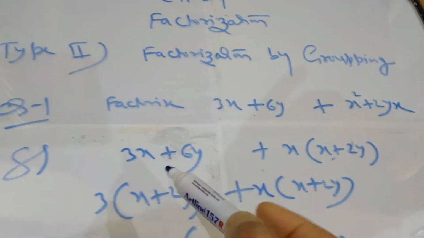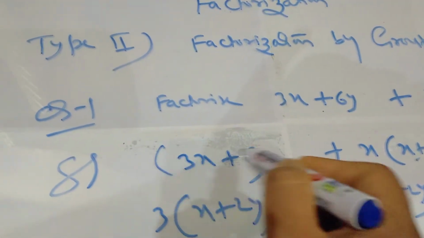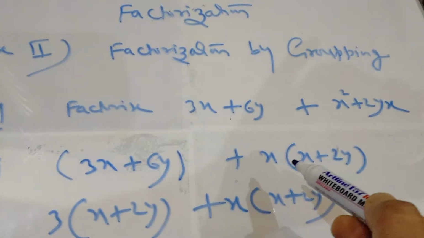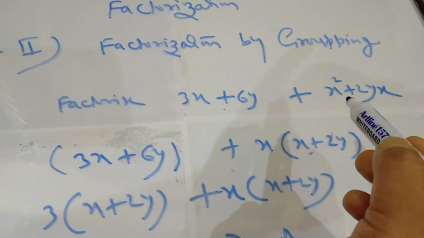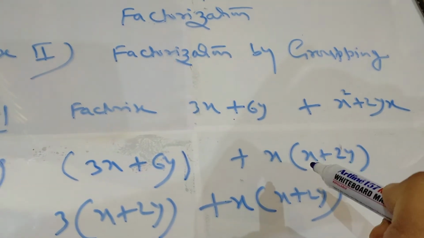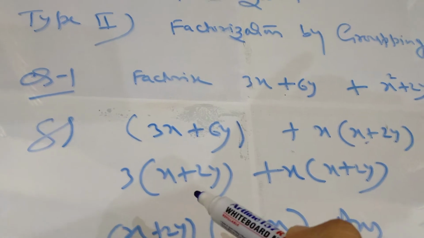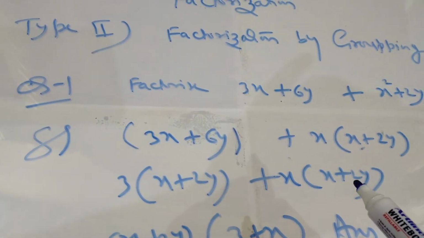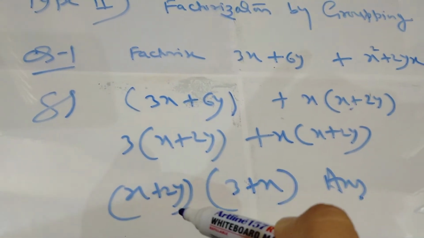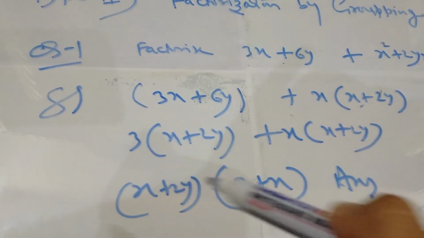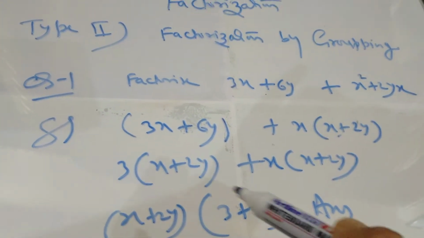But if we make groups, see here, I made this group first, this is another group, this second part is another group. Here I have taken x common, so x plus 2y will be in the bracket. Here I have taken 3 common, so x plus 2y here also. Both terms contain x plus 2y, so it is taken common outside, and in the bracket it will be 3 plus x. So finally this is the answer for this type.